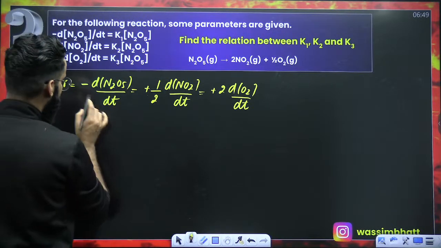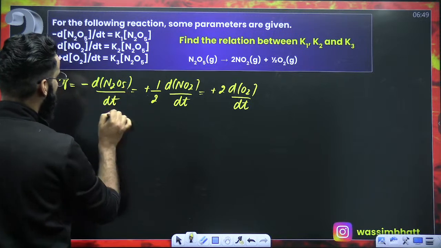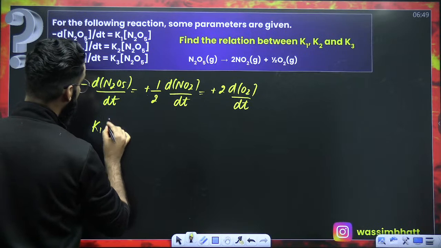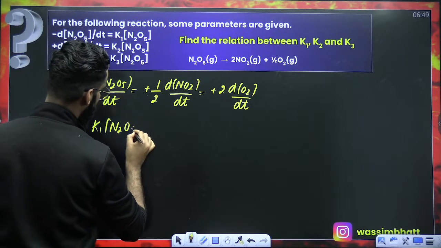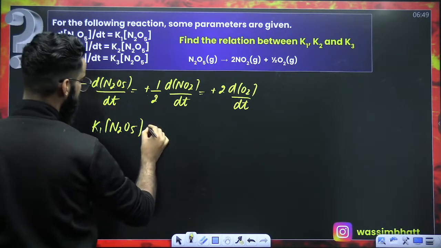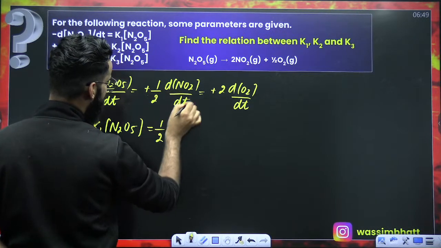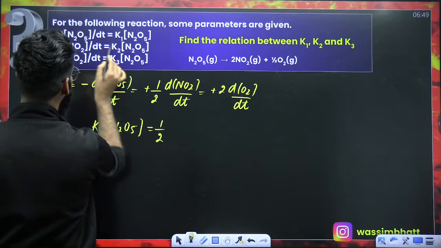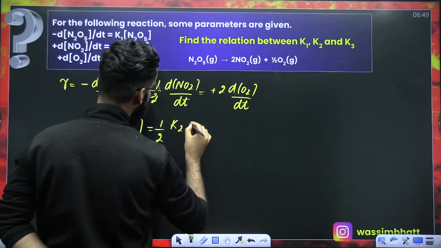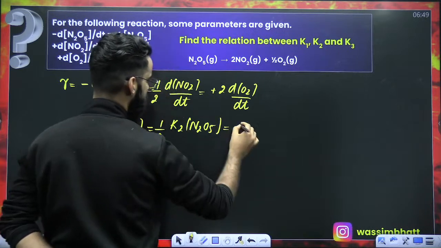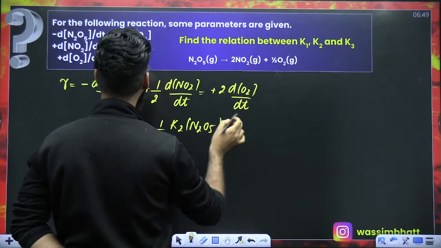Now guys, tell me, minus D of N2O5 by dt, that's given to me as K1 multiplied by the concentration of N2O5, right? Equal to plus 1 by 2, I'm writing as such, D of NO2 by dt, that's given to me as K2 multiplied by the concentration of N2O5, which is equal to 2 times D of O2 by dt.